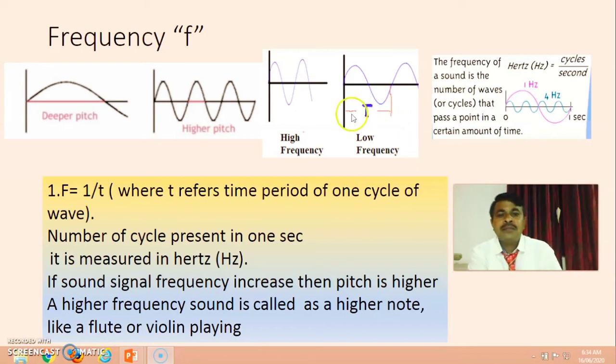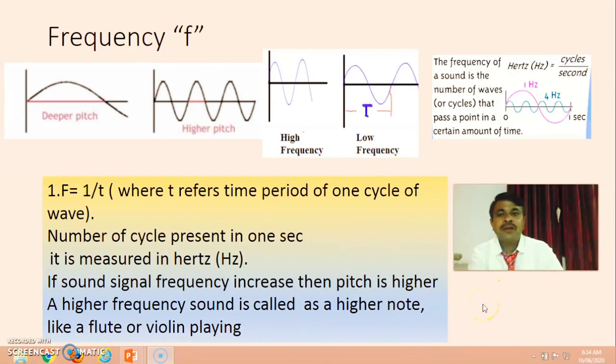Here in this diagram, the time period is small, so frequency is higher. Here in this diagram, the time period is large, so frequency is low. That means there is an inverse relation between time period and frequency.